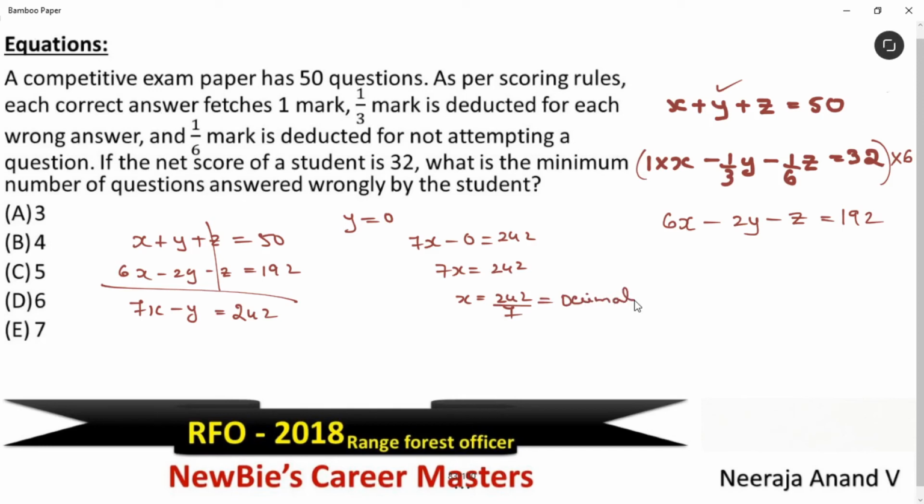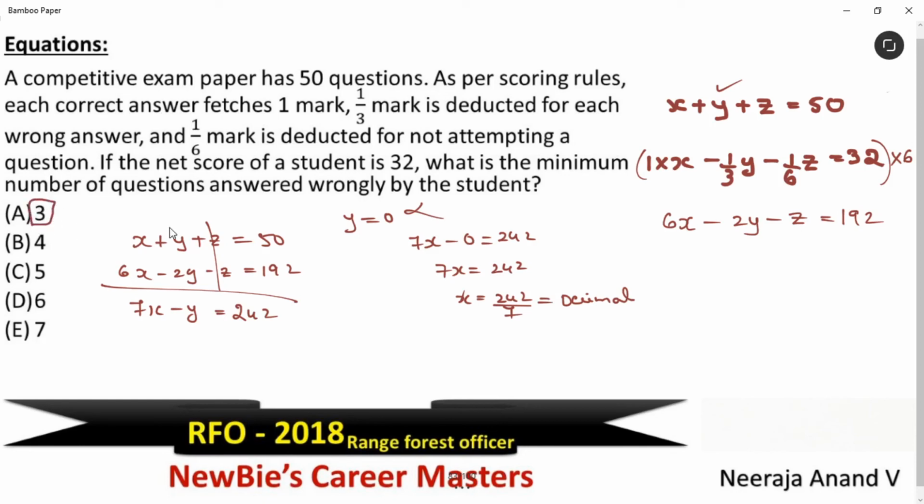X can't be a decimal. Why? Think about it. What is x? The number of questions. Correct? Is it possible to get the number of questions in decimal value? No, right? That means the y value can't be 0. Like this, you have to take the y value as 1, 2, 3, okay, till you get this x value as an integer. Am I clear?